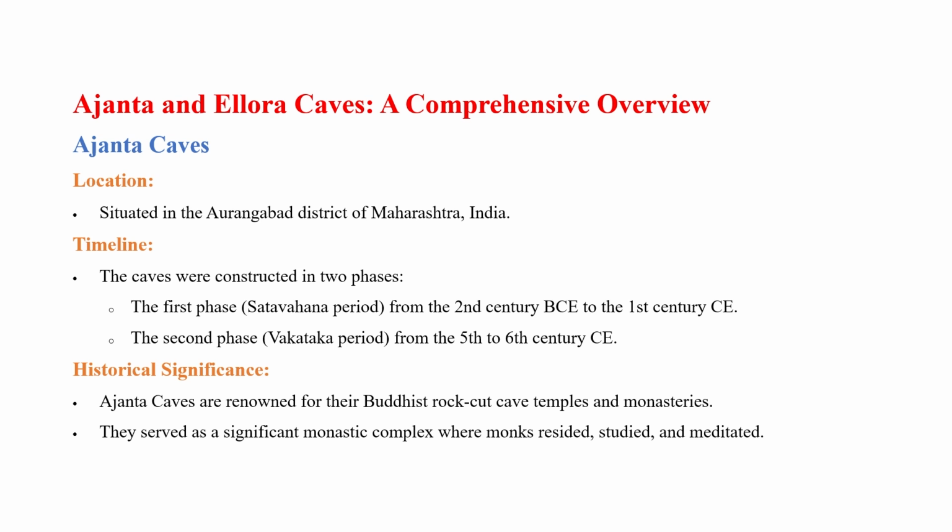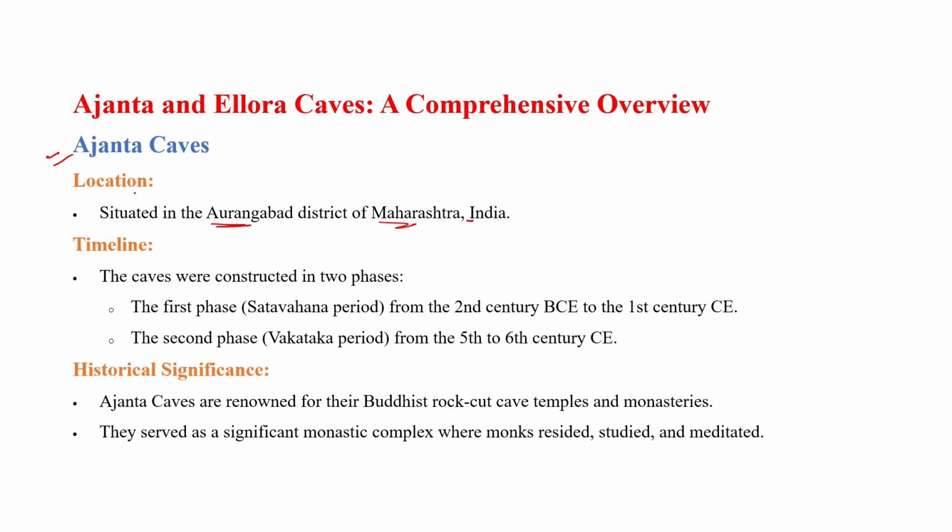Ajanta and Ellora caves. In this slide, we will discuss the Ajanta caves. Ajanta caves are situated in Aurangabad, Maharashtra. These caves are rock cut temples, meaning these caves were formed from a single rock, cut by hand only. There were a total of 30 caves, but now there are 29 caves, meaning one cave is destroyed at Ajanta. So the location of the Ajanta caves is in Aurangabad district of Maharashtra.